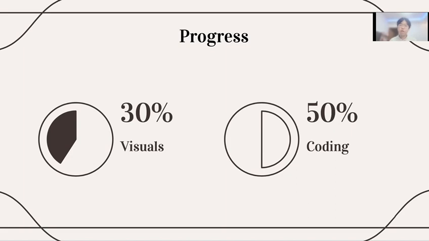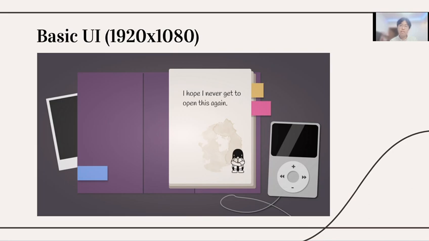My progress so far is twofold. I've been creating the basic visuals and coding interactive prototypes using P5.js at the same time. Visual-wise, this is the basic user interface. While the diary book is the main medium to interact with, the photo underneath it and the AirPod on the right side are also interactable and significant to the entire story.